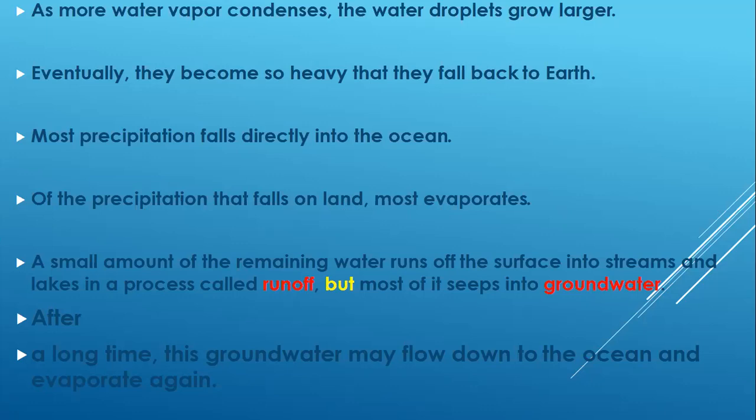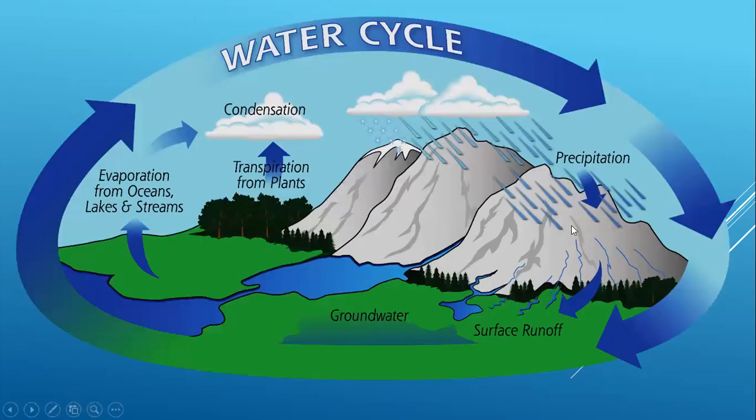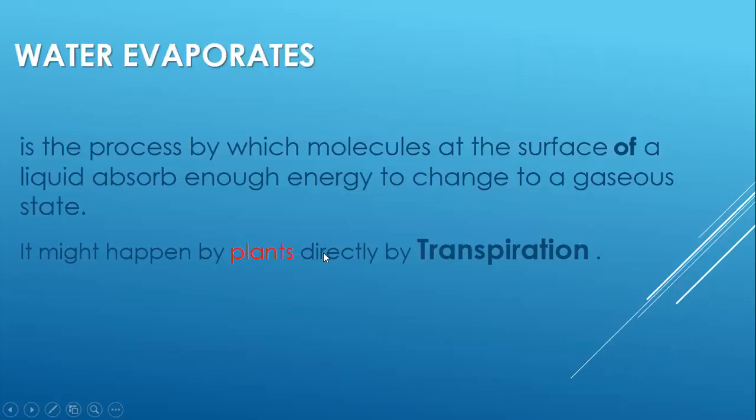So when we get the rains back here, in this step, the rains start to come down over the mountains and plateaus, and the watershed here starts to collect the water in order to form lakes and rivers, so that we can call that the runoff or surface runoff.